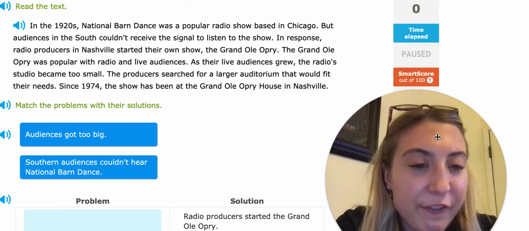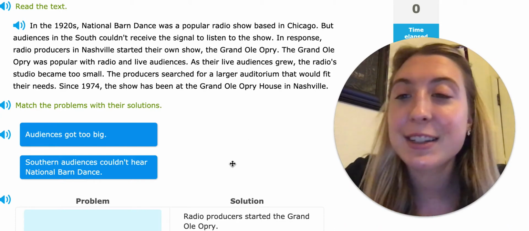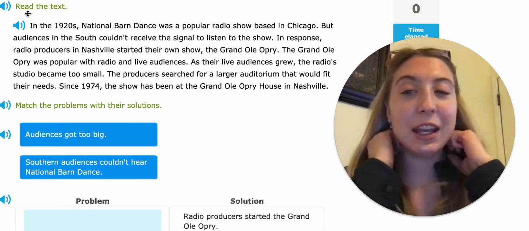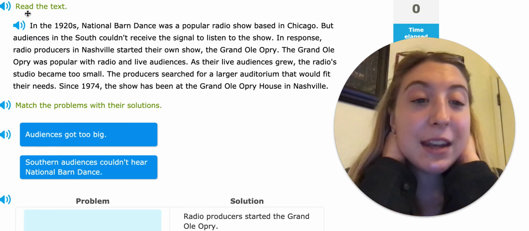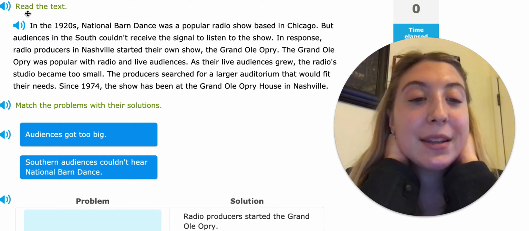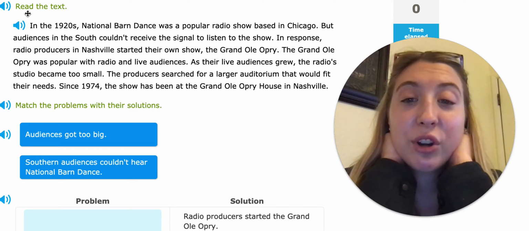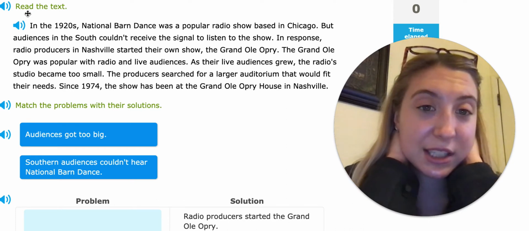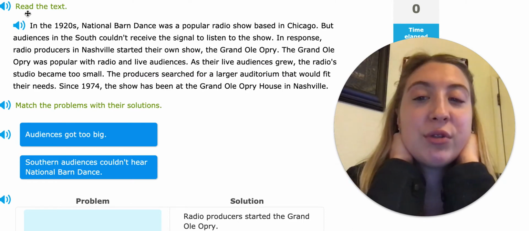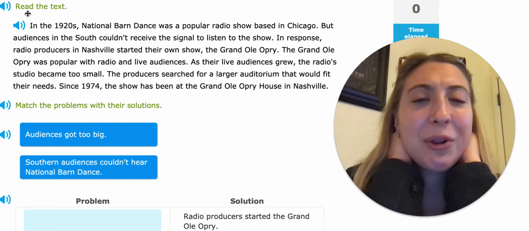All right, so the first thing we're doing is we're going to read the text. Right up here it says my instructions, read the text. In the 1920s, National Barn Dance was a popular radio show based in Chicago. But audiences in the South couldn't receive the signal to listen to the show. So in response, radio producers in Nashville started their own show, the Grand Ole Opry.